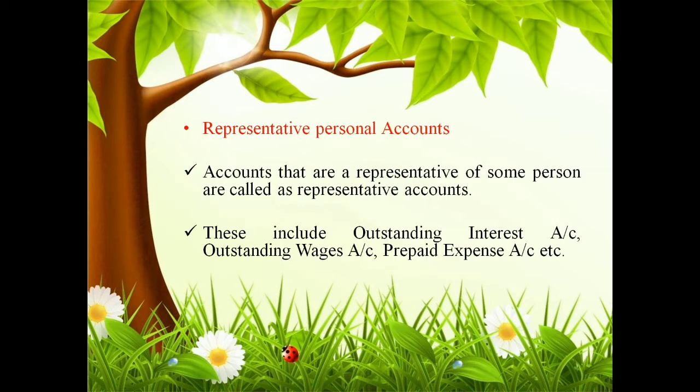Some accounts like outstanding interest account, outstanding wages account, prepaid expense account are examples of a representative personal account. So there will be an account, and that account will be representing a group of individuals or a group of people. That is called a representative personal account.